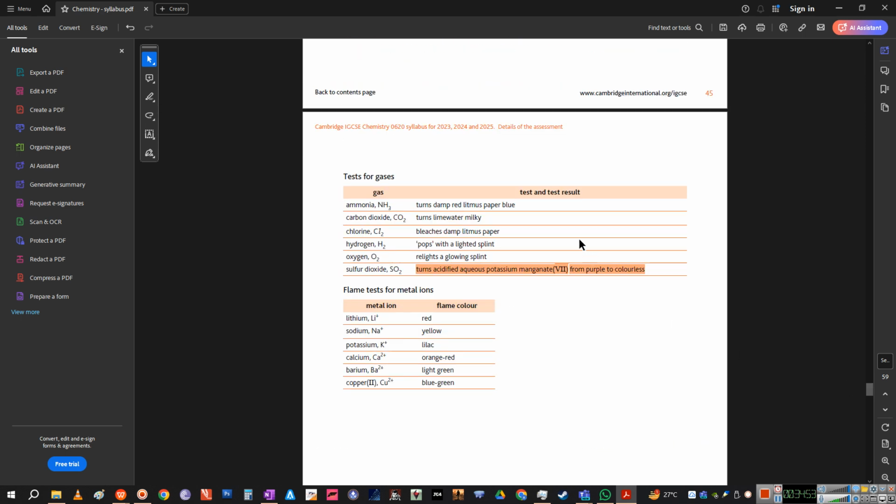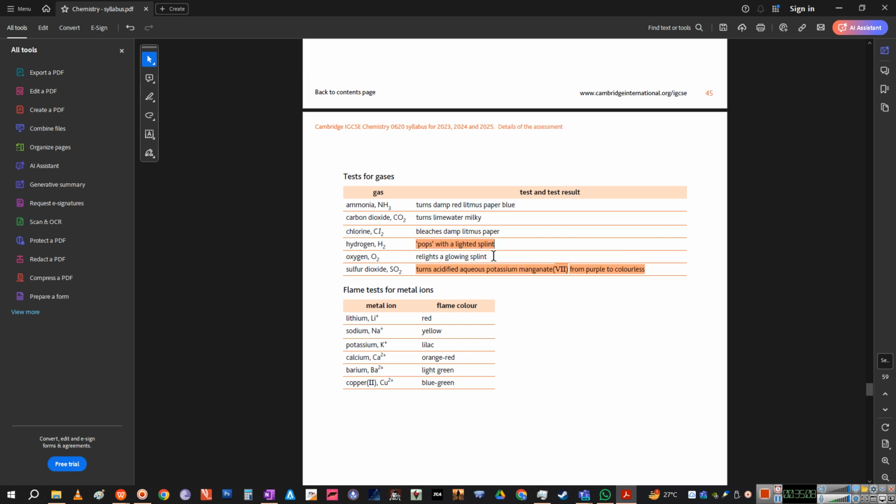Okay, now these are the gas tests that we have already discussed, right? Ammonia के लिए red litmus paper, carbon dioxide के लिए lime water, chlorine के लिए bleach कर देता है litmus paper को white कर देगा, right? Hydrogen gives you a pop sound with lighted splint.